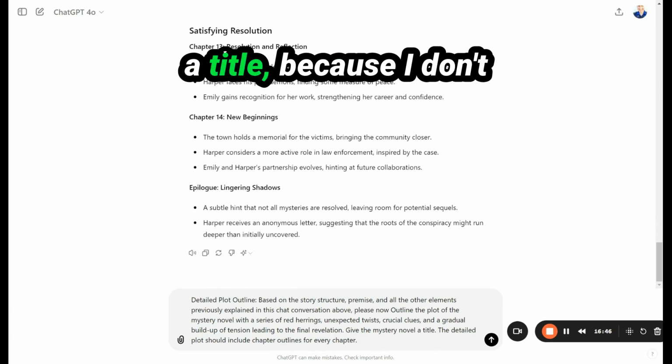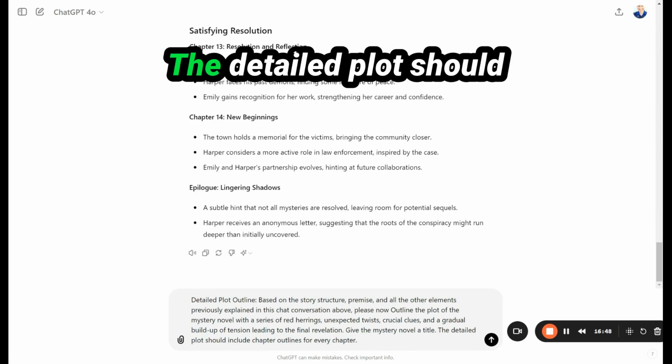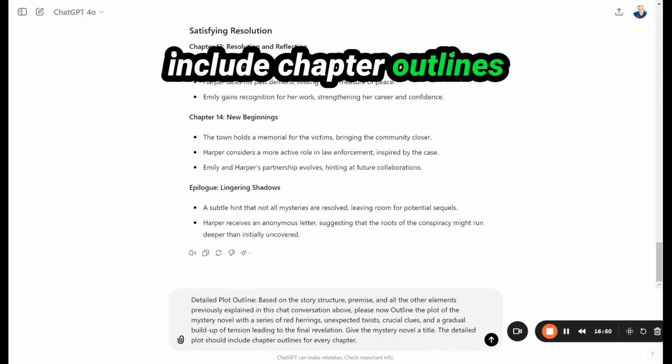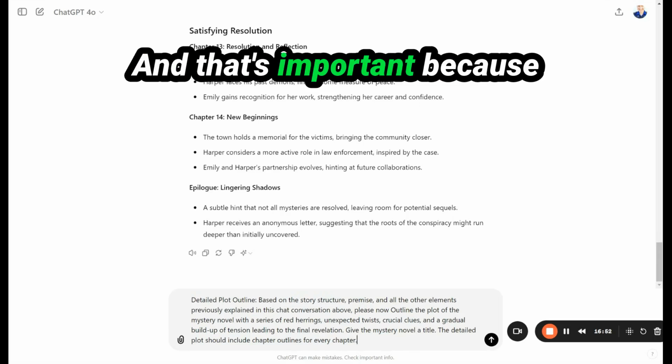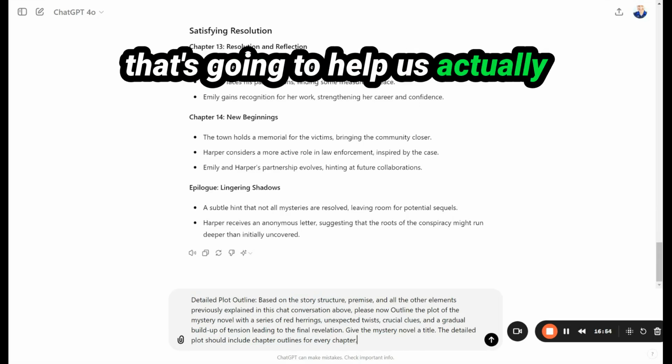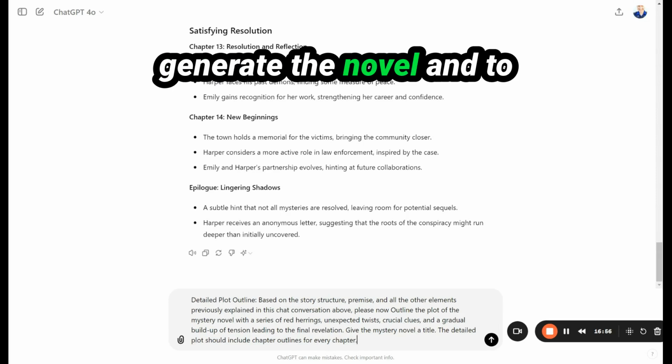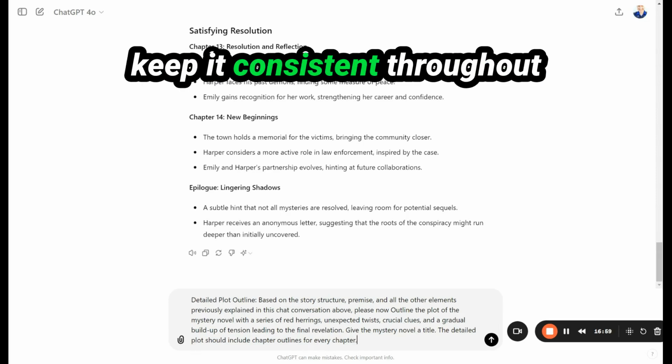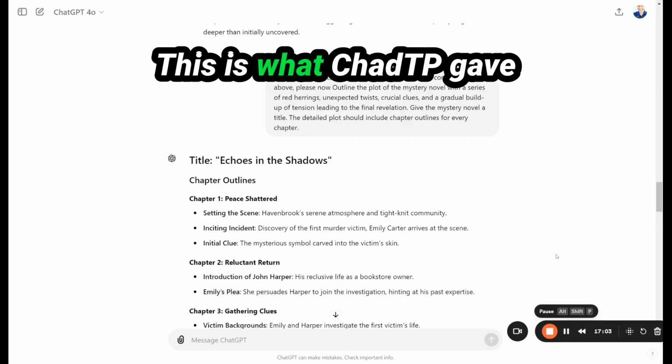Give the mystery novel a title, because I don't think we have that yet. The detailed plot should include chapter outlines for every chapter. And that's important because that's going to help us actually generate the novel and keep it consistent throughout from beginning to end. This is what ChatGPT gave us.